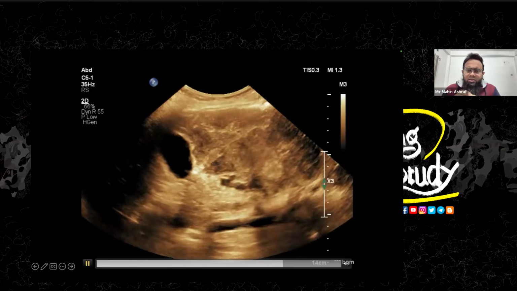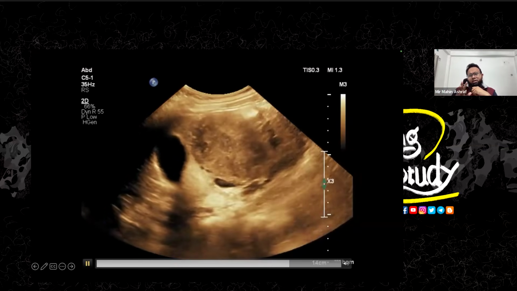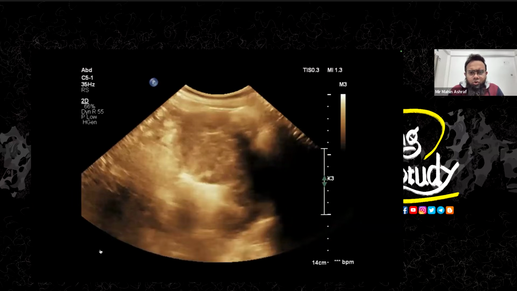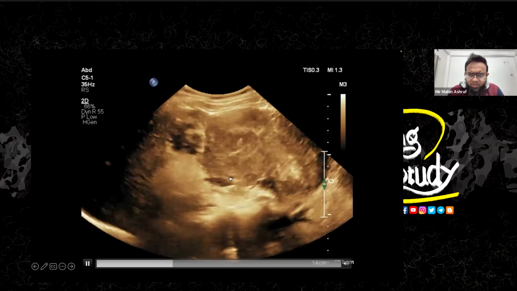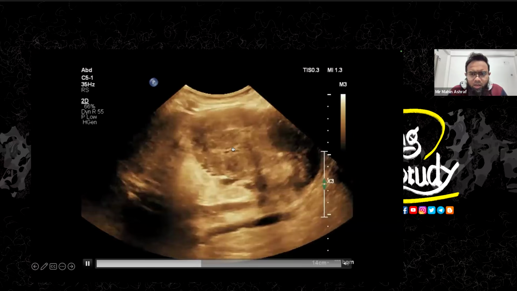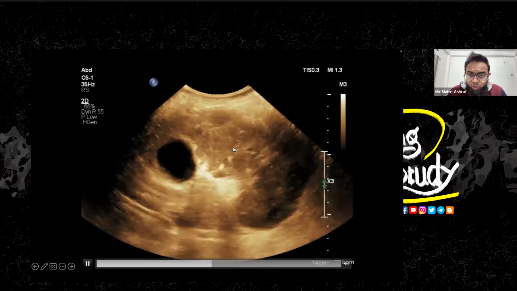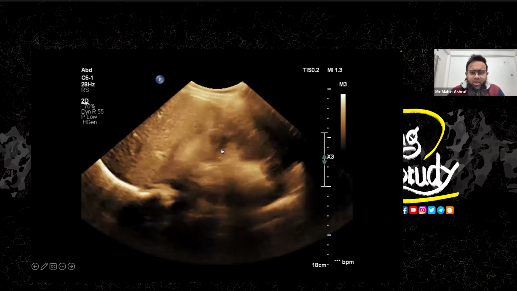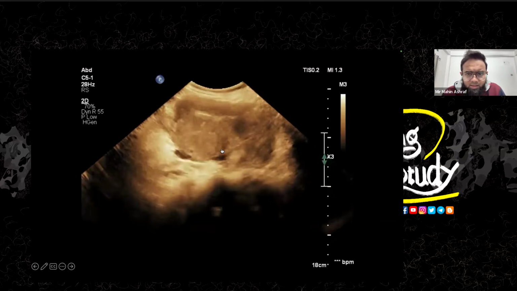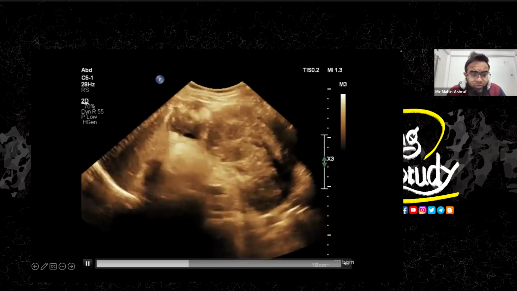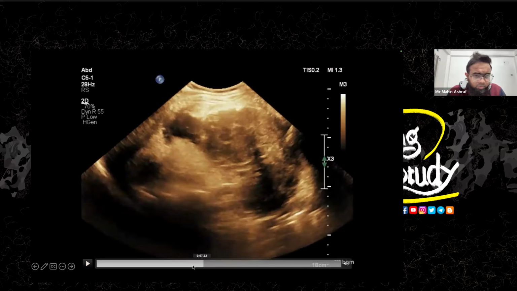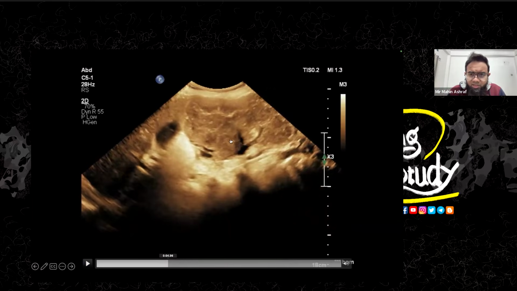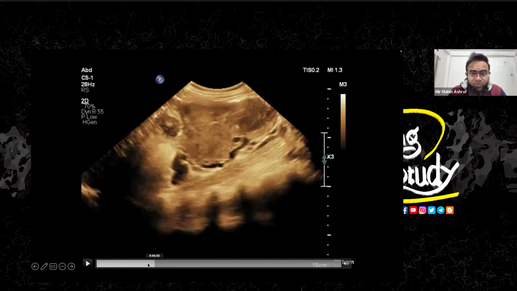So let's look at the kidney, but the renal echotexture is not quite understandable, you see. You can see some vessels entering and going outside. You can find a few angiomyolipomas here, but the overall view is not satisfactory. Let me show you another one. Here is another view of this kidney. Let me freeze the image and go a little backward. You can see some vessels entering into the hilum of the kidney or pelvic region.